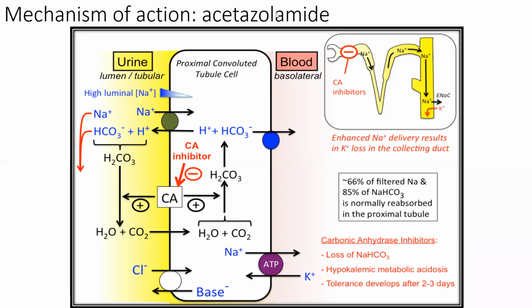This is the mechanism of action of acetazolamide. This is the luminal part of the nephron. This is the proximal convoluted tubule and this is the basolateral side.